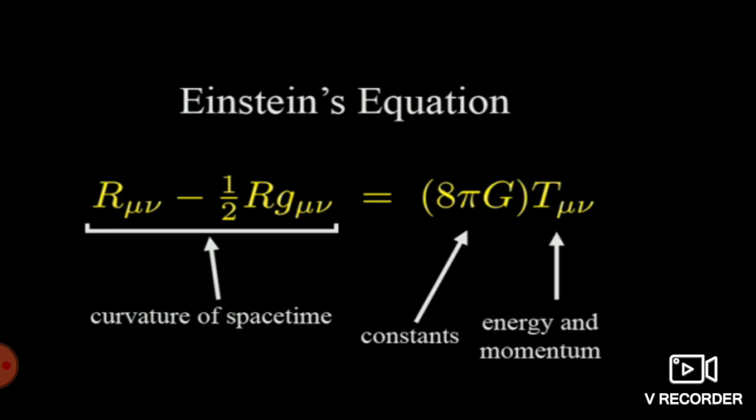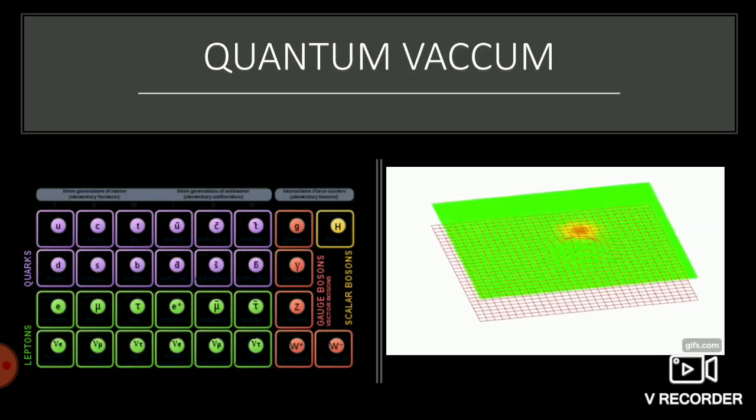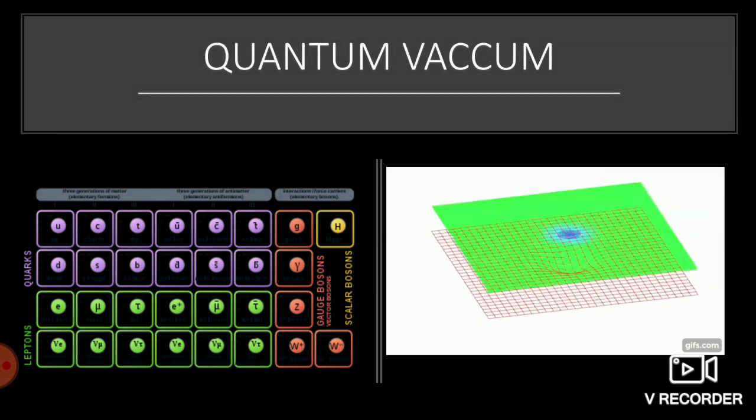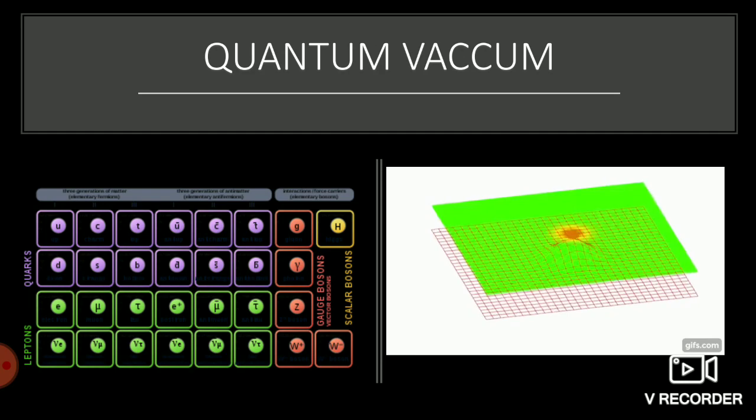If there is a constant negative pressure, this can happen. But what is negative pressure? Positive pressure is just pushing, right? Negative pressure is a suction. So what can result in such a negative pressure? As we know, every fundamental particle is associated with a quantum field of its own. Even the electron has an electron field, the photon has an electromagnetic field, and the particles which we see in the standard model are excitations of these fields.